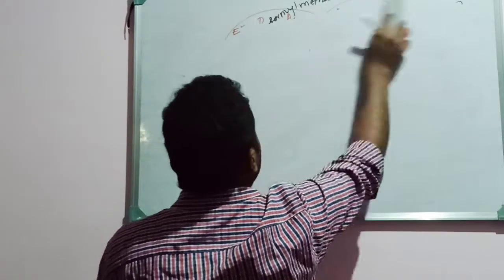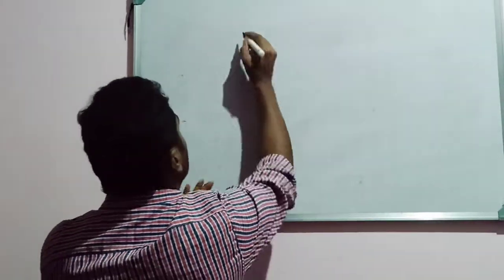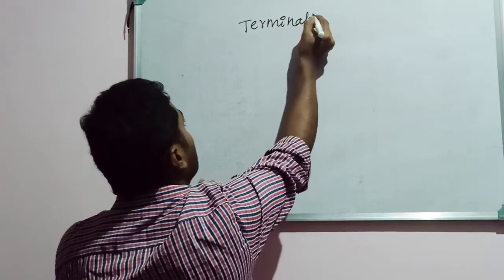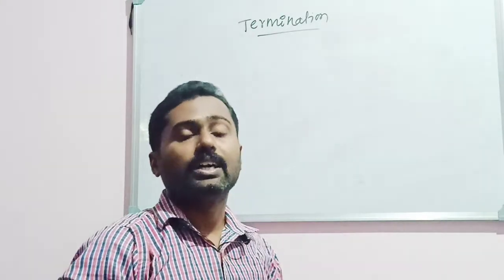This is the climax, this is the end. The third one is regarded as the termination process. In termination, the polypeptide chain synthesis will be terminated.